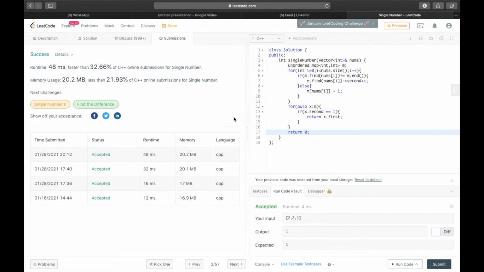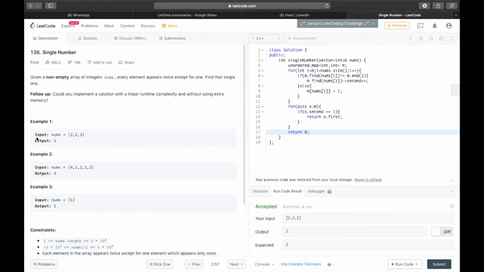Okay, so now let's try the follow-up question. Could you implement a solution with a linear runtime complexity without using extra memory? So this is linear, but it is occupying order n space, but we are required to implement the linear one without using extra space, that is we can use constant memory.